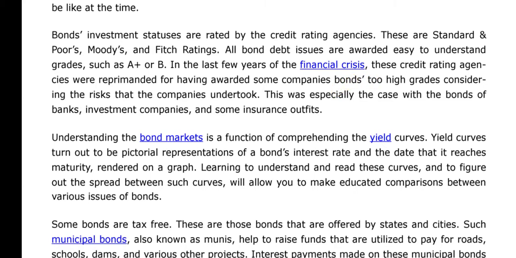This was especially the case with the bonds of banks, investment companies, and some insurance outfits.